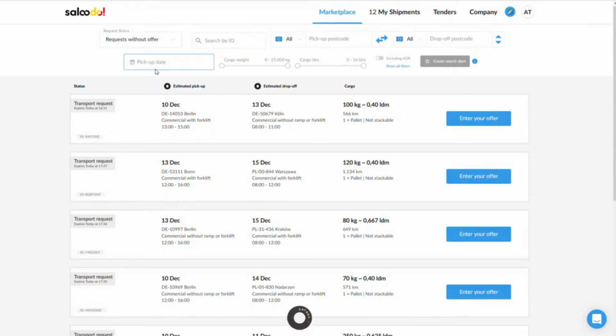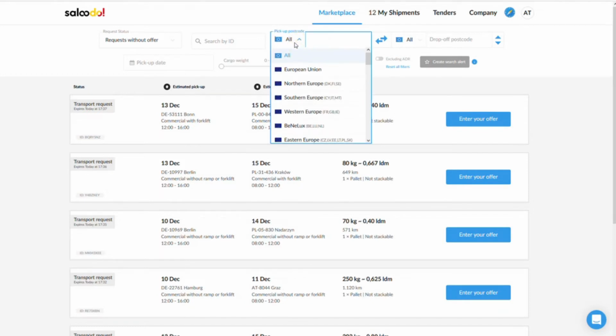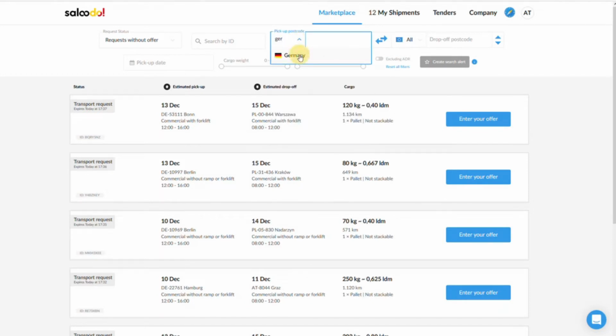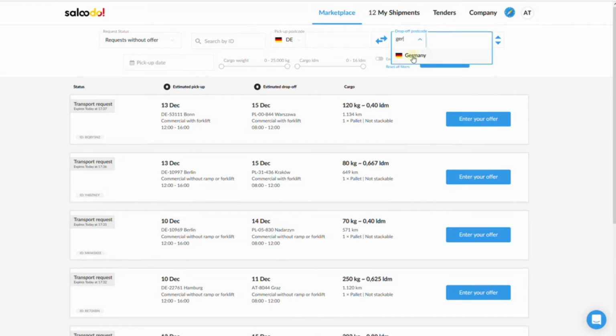With the help of the extensive filtering options, you can easily turn the Saludo platform into your very own personal freight platform, which only displays the requests that are relevant to you. For example, filter for specific requests by setting the cargo weight or loading meters as you wish. Furthermore, you can filter by several postcodes or the country, specify a desired pickup date or search for an exact ID. The ID is a unique order number that is stored in the system.